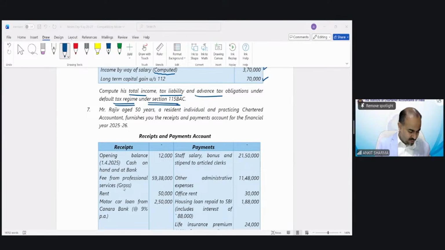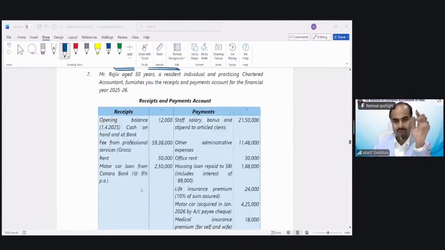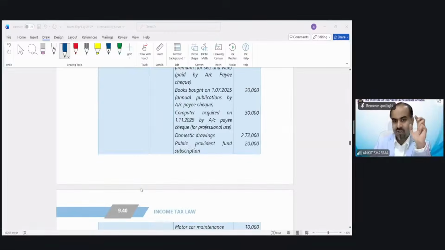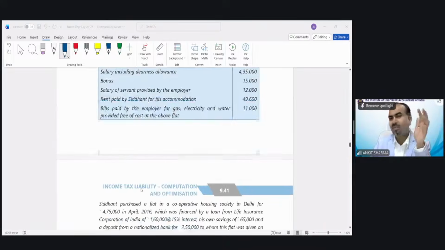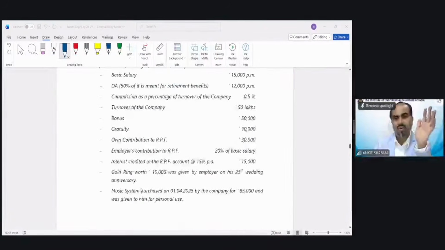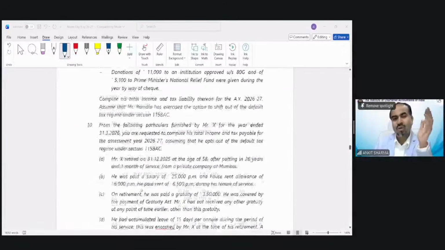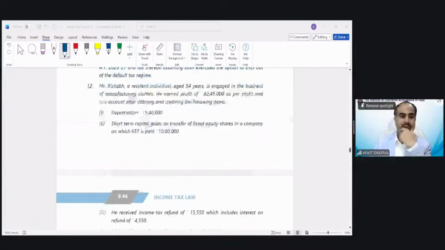First of all, let's do question number 14, because in question number 14, AMT provisions are applicable. So other questions are not that different from a normal question. Like question 7, 8, it's just like the questions we have already discussed. So if we have time, we will solve them. Otherwise, you can solve them. And of course, there would not be any issue. If there is any issue, we will discuss those questions again at revision time.